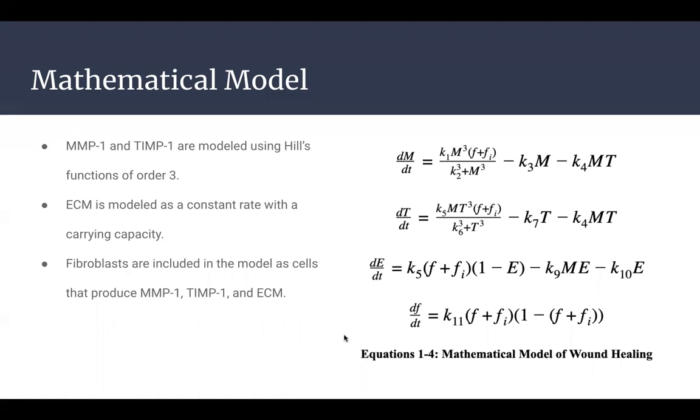The third equation is for the ECM, and it is represented as a constant rate with a carrying capacity. In addition, ECM degradation from MMPs and the natural decay of ECM is represented as a constant rate. Fibroblasts are included in this model as cells that produce MMPs, TIMP1, and ECM, and that is our fourth equation here. They are represented using logistic growth with carrying capacity, and the cell death rate is also modeled as a constant rate.